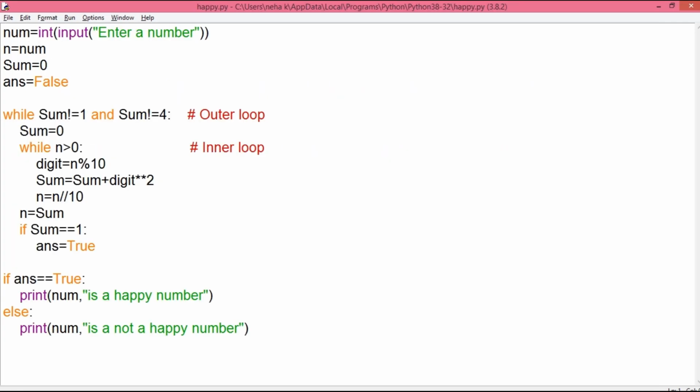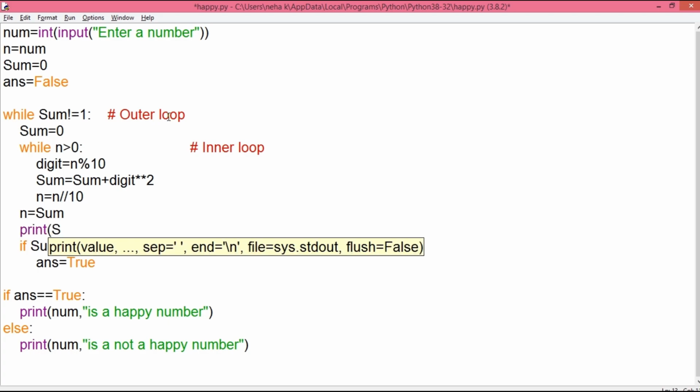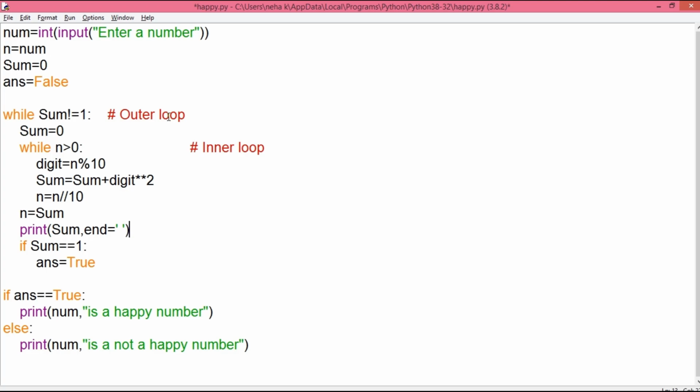Now explaining the logic why I considered 4 as one of the conditions for my while loop, relating it with not happy numbers, I'll just make little changes in my code here. For this, I will remove this condition, and outside the inner while loop, I'll print the value of a variable sum, so that you can see what is stored in variable sum after each step. And I run my code here.